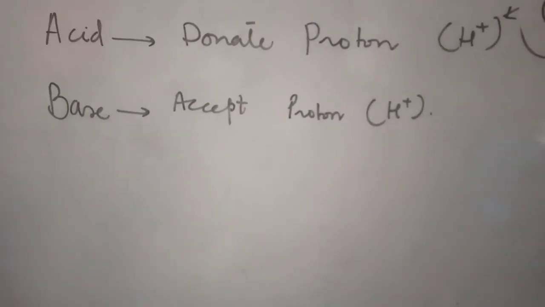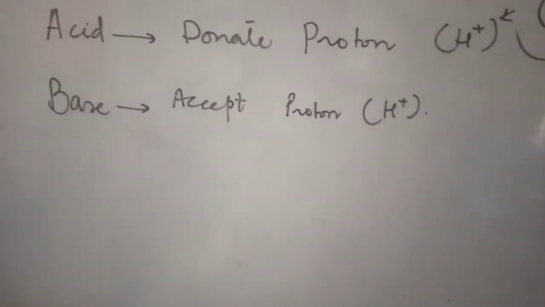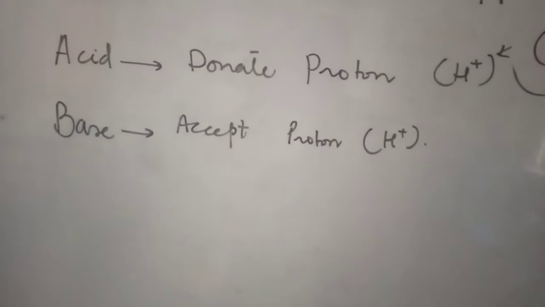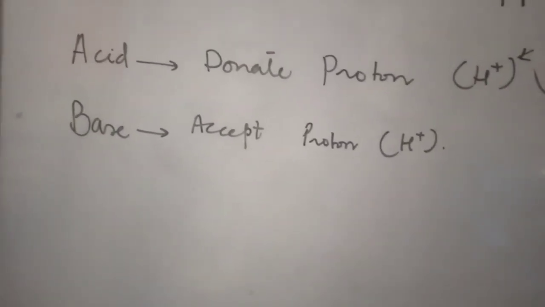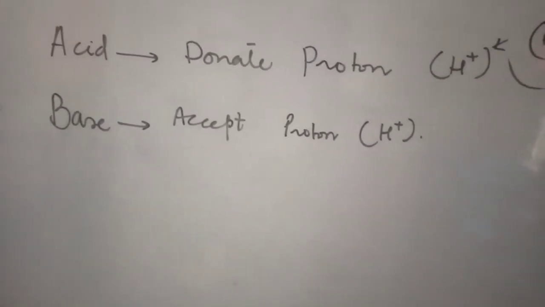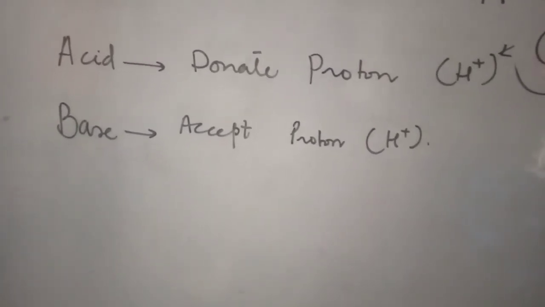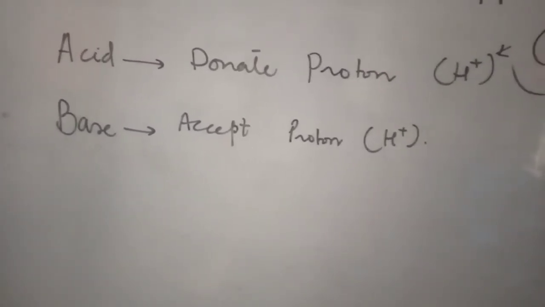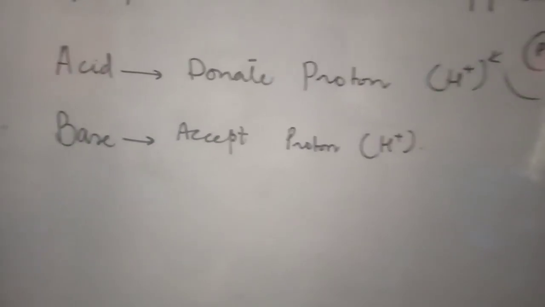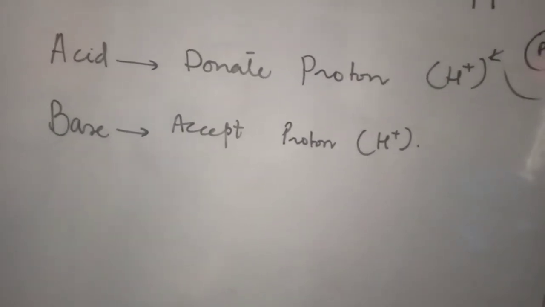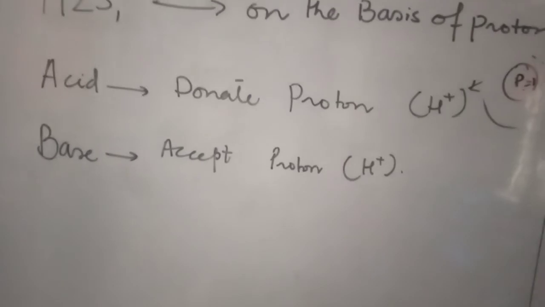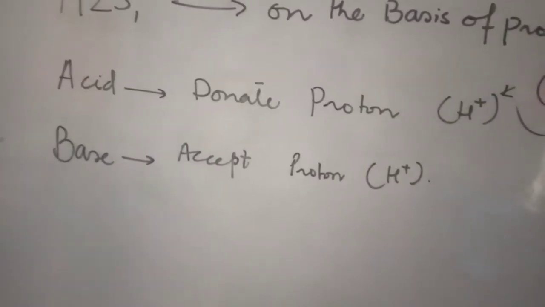Definitely remember, unless you are donating something, there must be someone who accepts it. If there is nobody to accept it, you are not able to donate it. So it is very important to have the acid and base side by side according to Bronsted-Lowry in a chemical reaction. If there is only a donation of the proton and no acceptance, we cannot judge what is acid and what is base.